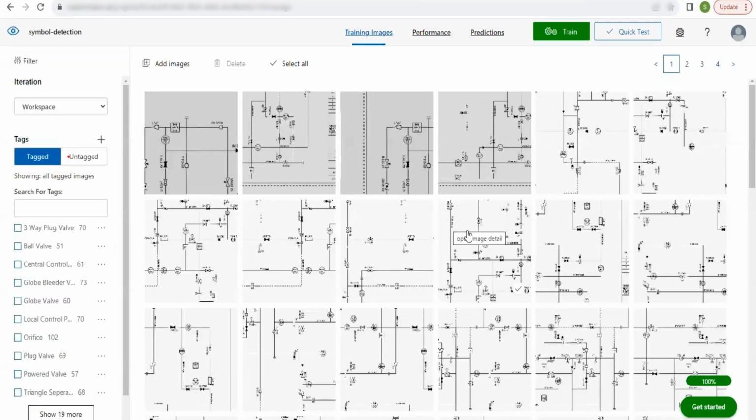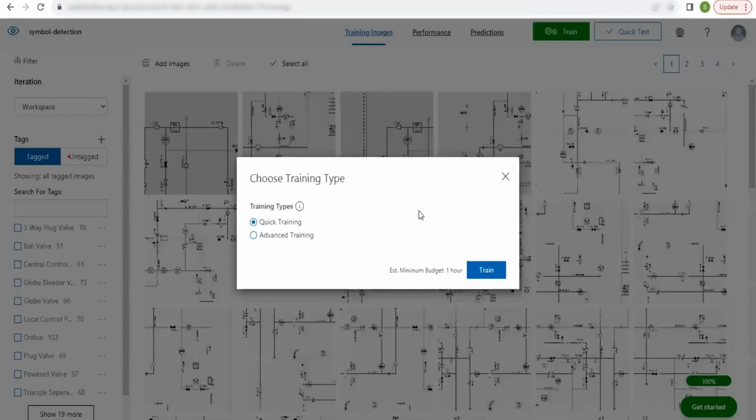After labeling all the images, we have to train the model to detect objects. To train, we have to select this button. The training is of two types. One is quick training and another is advanced training. Quick training takes 1 hour of time and advanced training takes 1 hour to 96 hours of time.